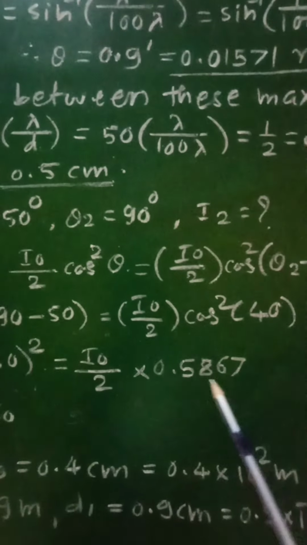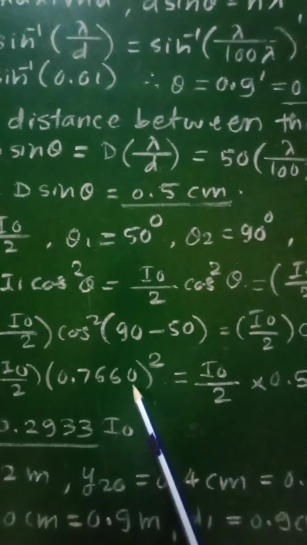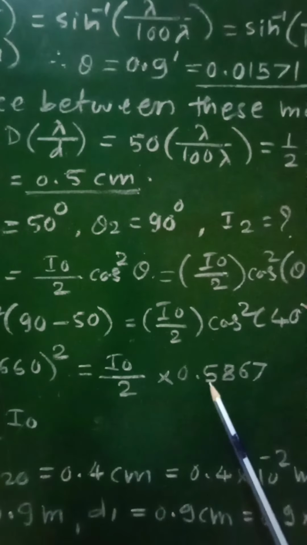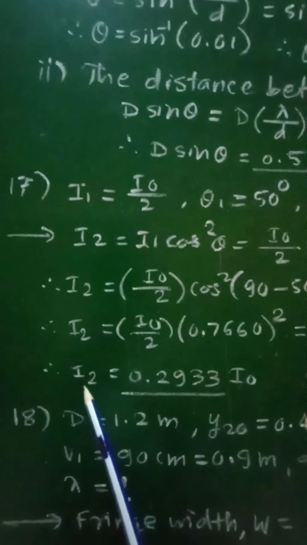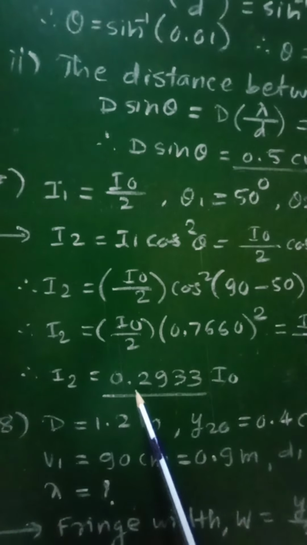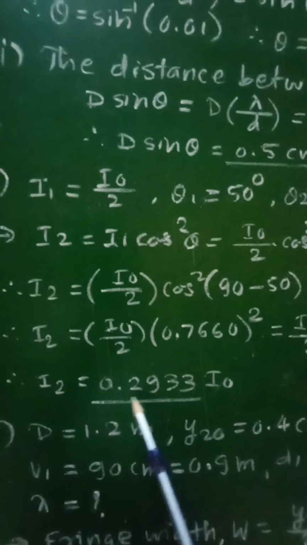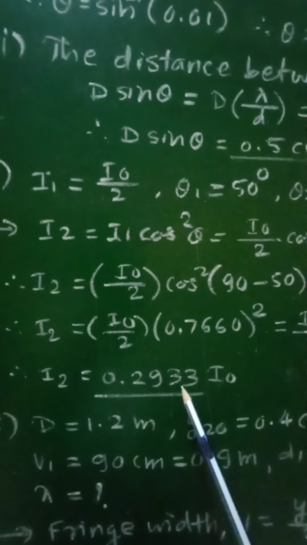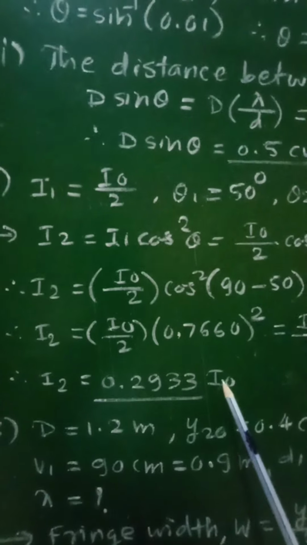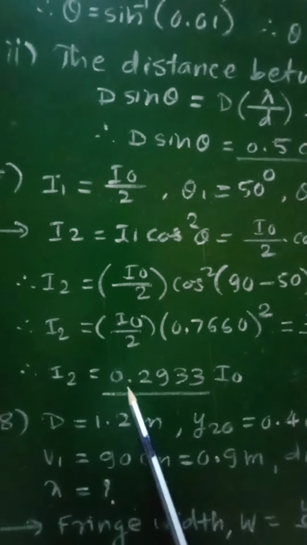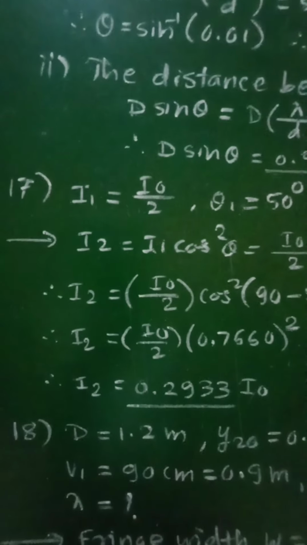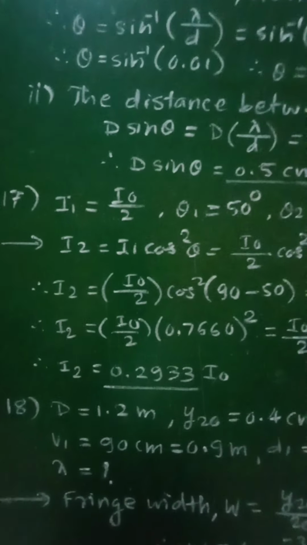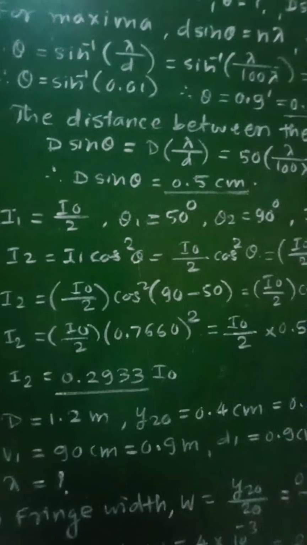This is the square of the value of that cos theta. Simplifying it, we will get I2 is equal to 0.2933 I0. This will be the intensity of light when it is passed through second polaroid.